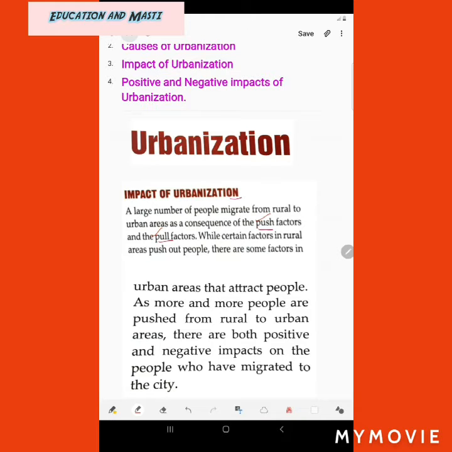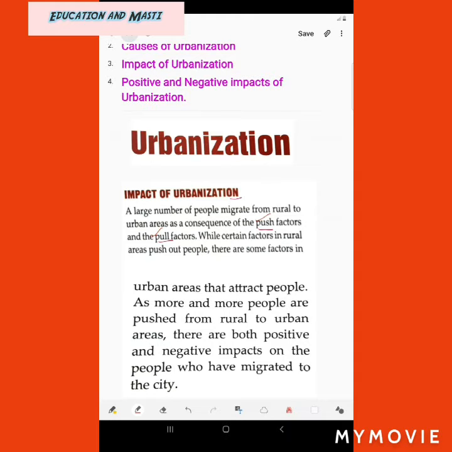Push factors, we studied, like lack of availability of land, push people out of that area. Some factors push people away from the area in which they are living. Like if I am living in a village, because of the conditions in that village I have to go to another place. I am being pushed by the conditions where I am living. Push factors are lack of availability of land, lack of job opportunities, lack of political freedom, and this happens not only in villages but also across countries.